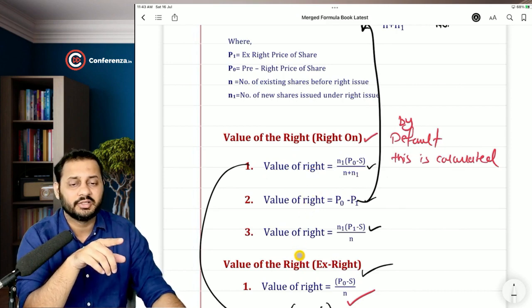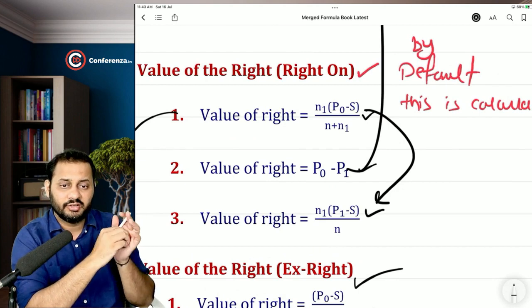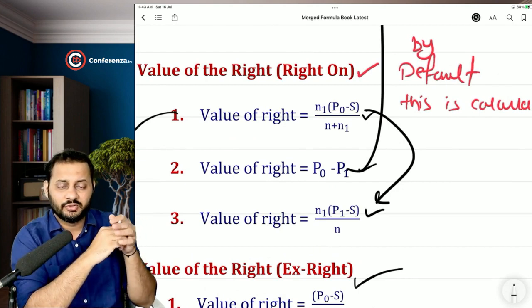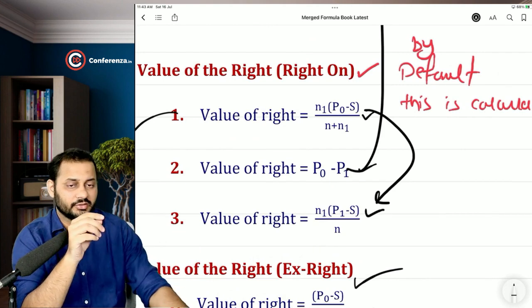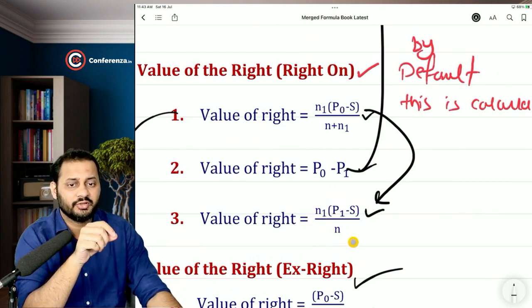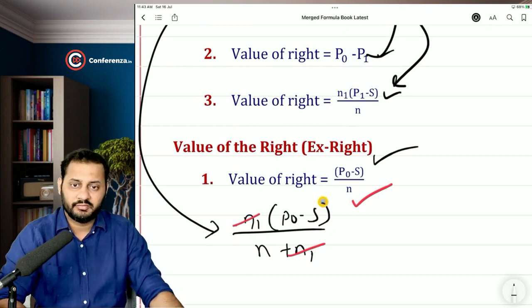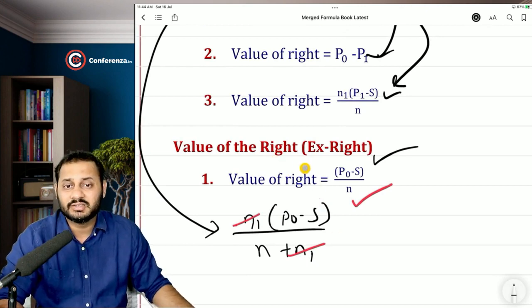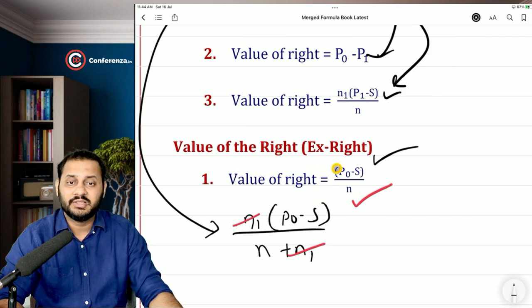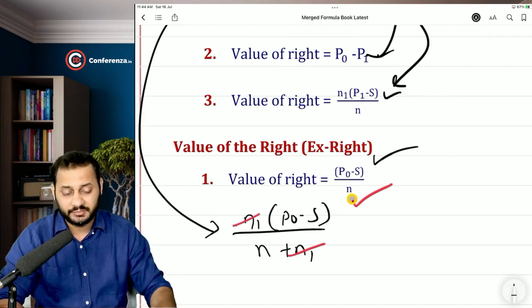Now value of the right per share again can be calculated with this formula, but the main thing is instead of P0 you will take P1 in the numerator. So P1 minus S multiplied by N1. In that case you should not take N plus N1 in the denominator. Okay. Then comes the value of right. Value of right ex-right is nothing but P0, the current market price, minus the subscription price S, divided by N, the number of existing shares.